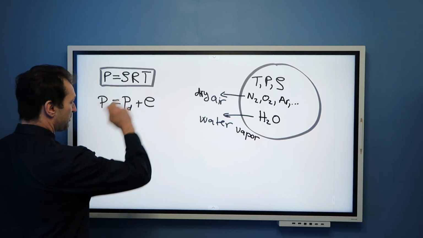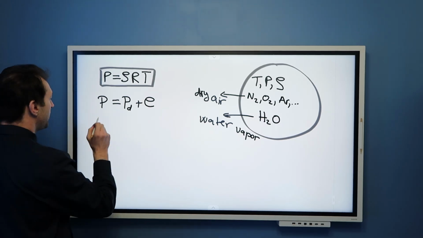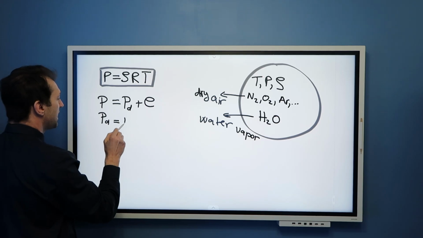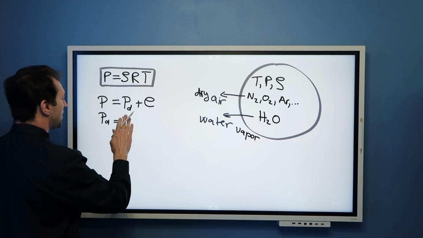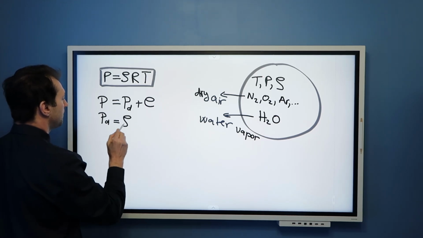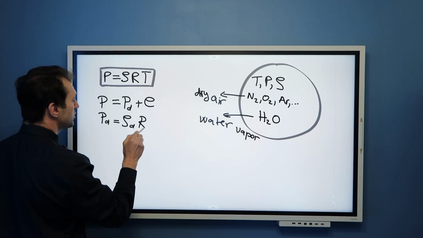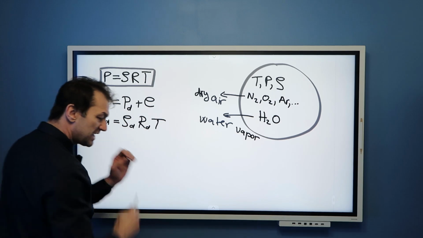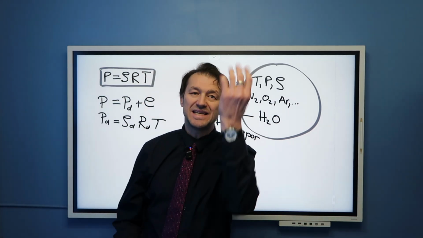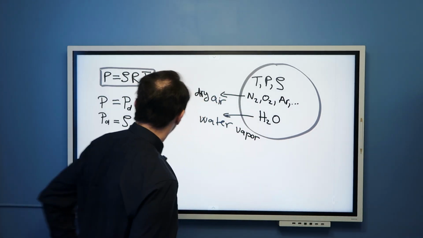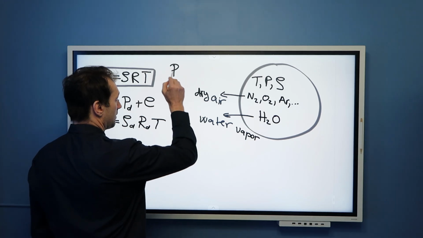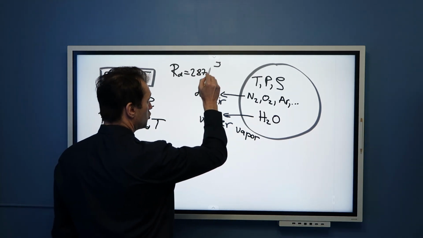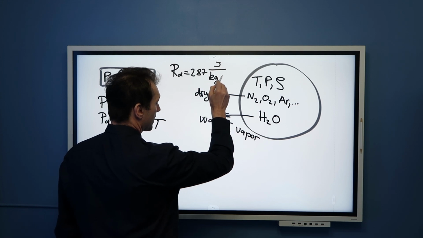So consequently, I can write this equation for dry air, namely pressure of dry air is density of dry air times gas constant of dry air times temperature. Now, this gas constant of dry air is indeed constant. It has value of about 287 joules per kilogram per Kelvin.